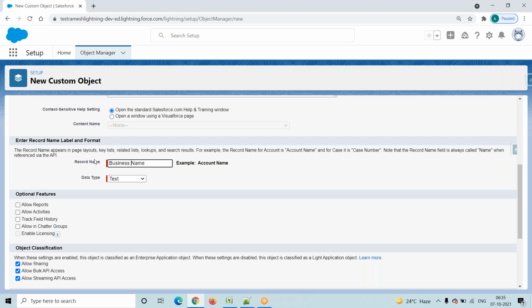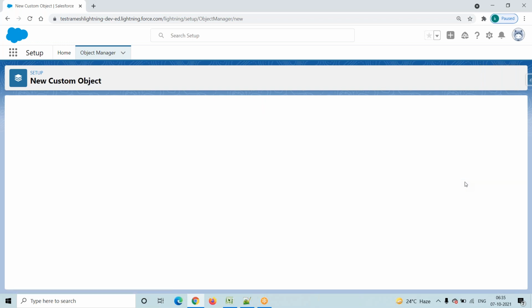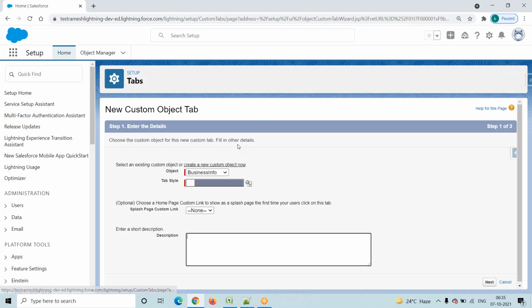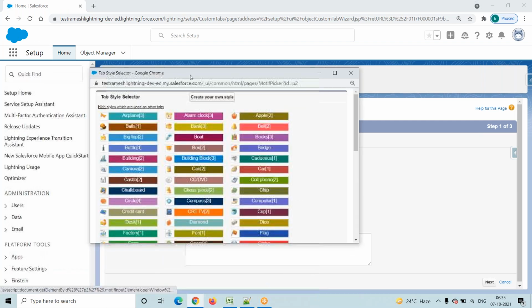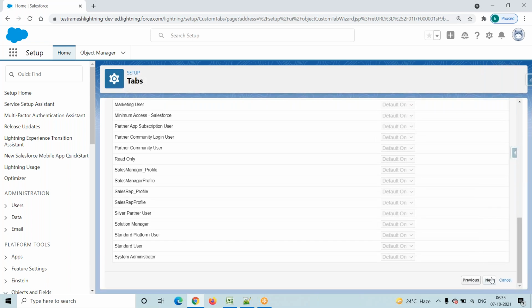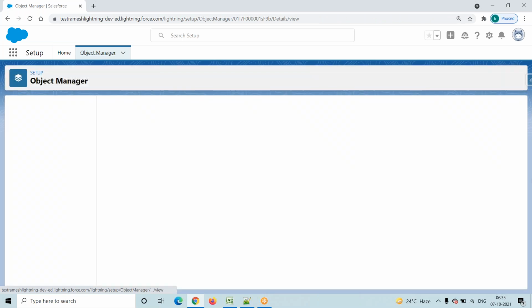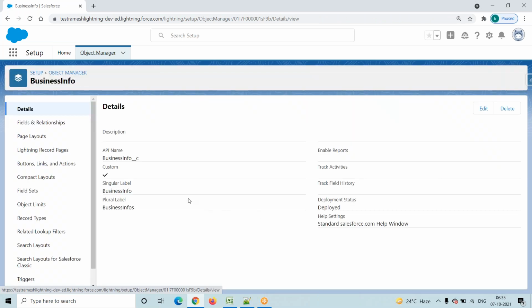And I'm making this object a tab. Choose the tab style, click on Next, and finally try to save this one. So we created one custom object. My custom object name is Business Info, the tab name is Business Infos, and the API name is Business_Info__c.